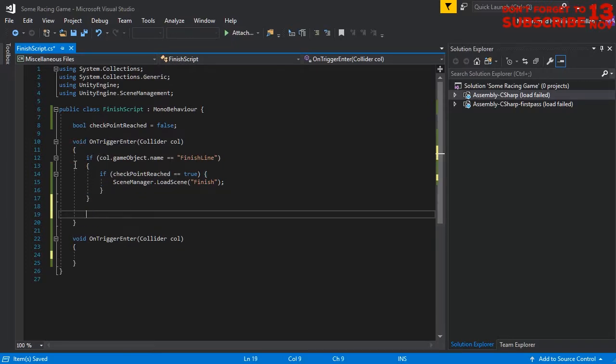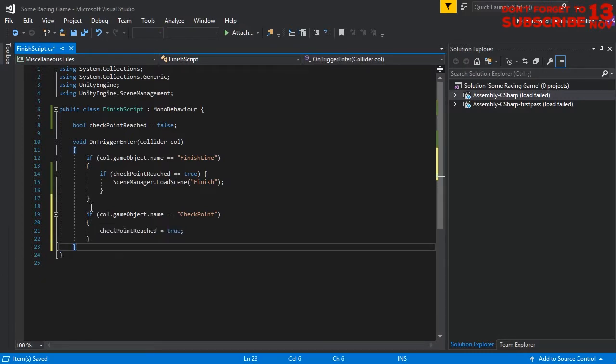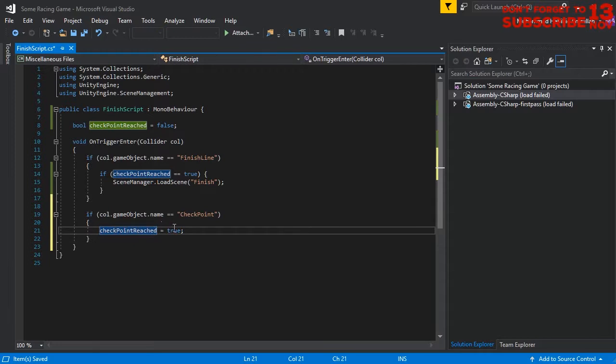So here below this block of code, I will add this code. I cut the code here and move it here, and I delete this one. So this one is for checking the checkpoint, and this one for checking the finish line. If the checkpoint is reached, then the value of checkpoint reach became true. And if it is true when the car is reaching the finish line, then the game will be ended.